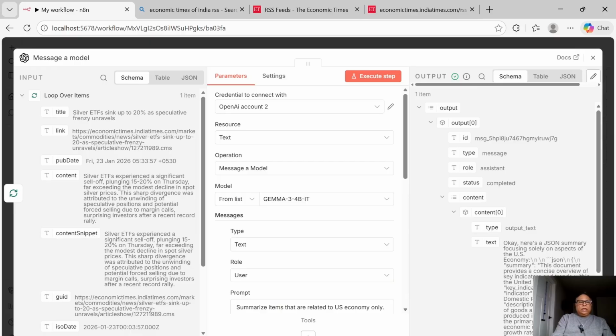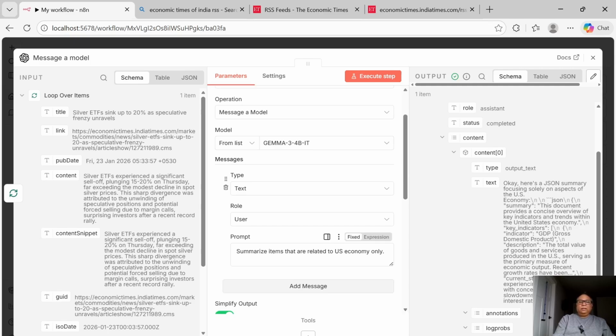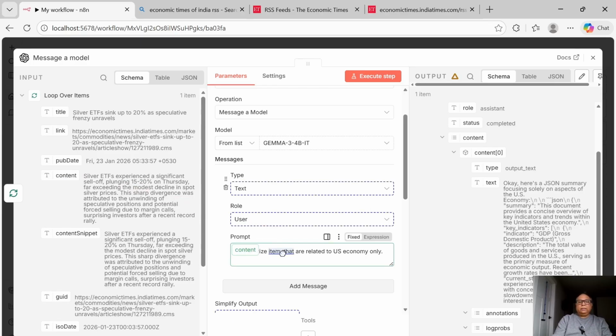So this is the input that we had, and the output seems to be saying here is a JSON summary of formatting solely on the aspects of US economy, blah blah blah. Completely useless information, because what I'm looking for is this item related to US, then only show it to me. Whereas it is doing it from its own brain or whatever it has learned. The reason is my prompt did not refer to the content. All right, so we have to see summarize item